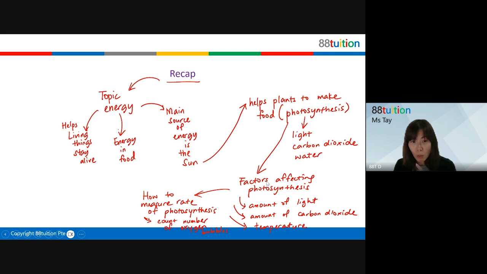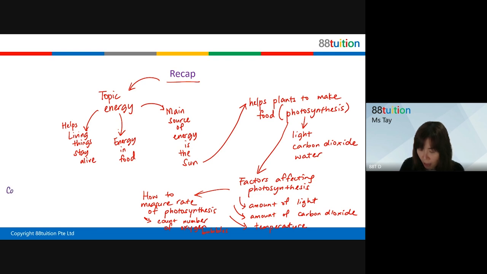All right. So now you roughly know what we have done last week. So I'm going to ask you another thing. What is that equation? Remember, photosynthesis has got one particular equation, something plus something gives you something else. If you cannot recall, let me just help you over here. In photosynthesis, the equation is like this.